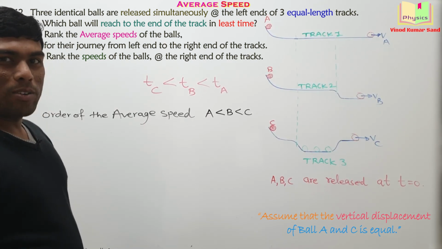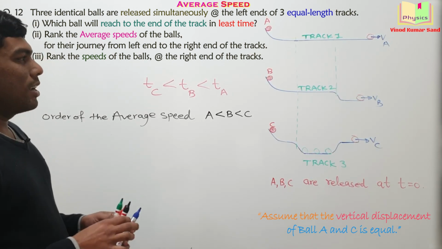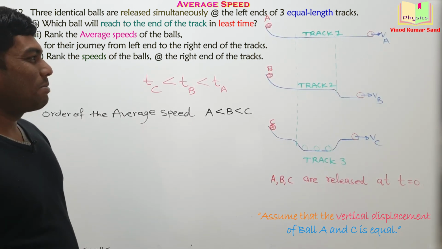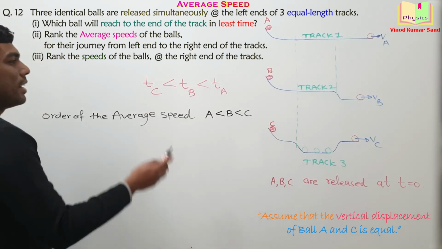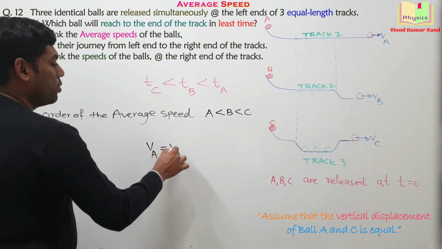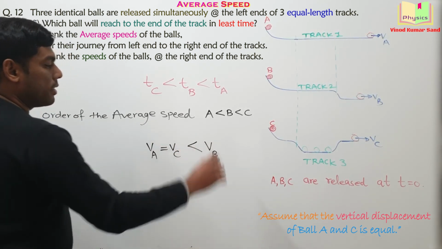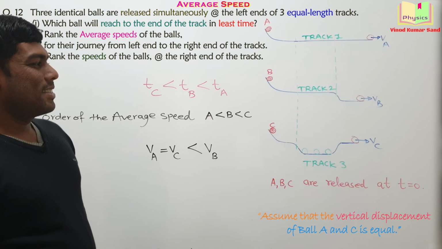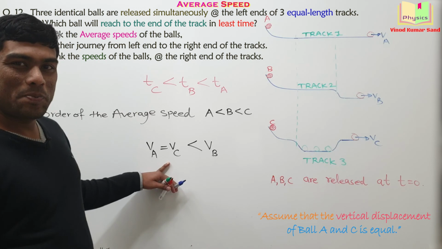Again, an interesting part of the question. The answer is pretty brilliant. So I am giving you the time to think about it. Okay. Actually, VA will be equal to VC and VB will be greatest. Think about it. It's intuitive, it's logical also.